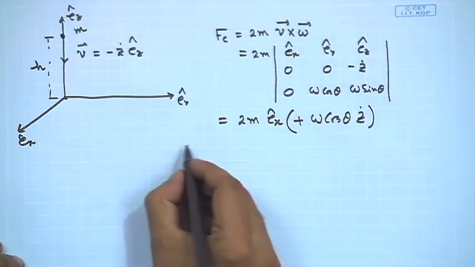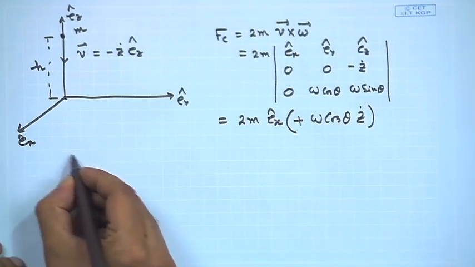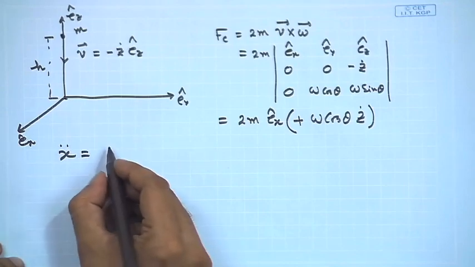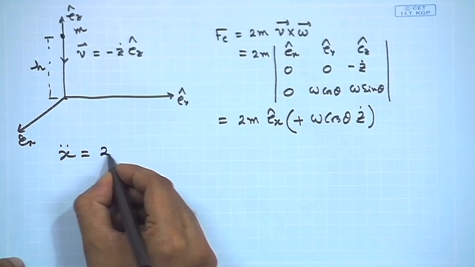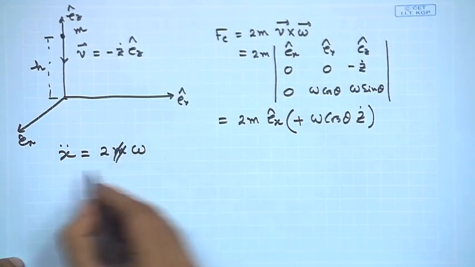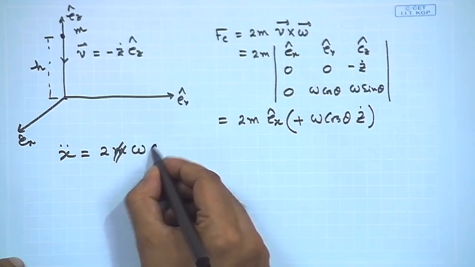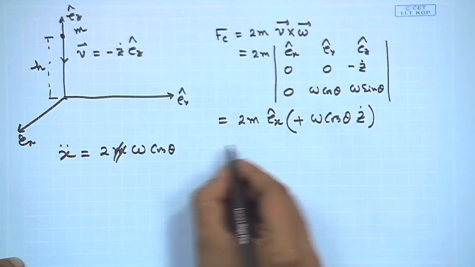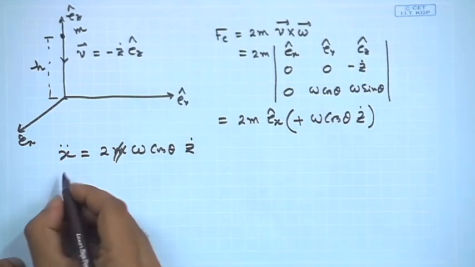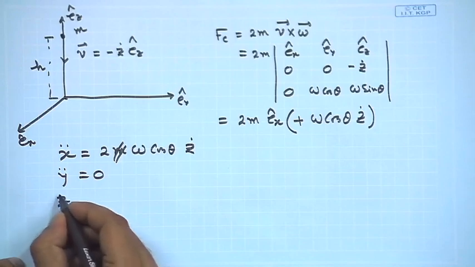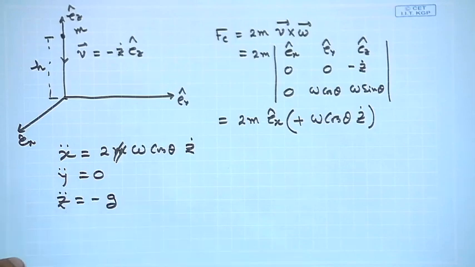So, if I write the force equations along 3 different axes, we get x double dot is equal to, m will cancel out because we are just writing the acceleration, 2 omega cos theta z dot, y double dot is equal to 0 and z double dot is equal to minus g.